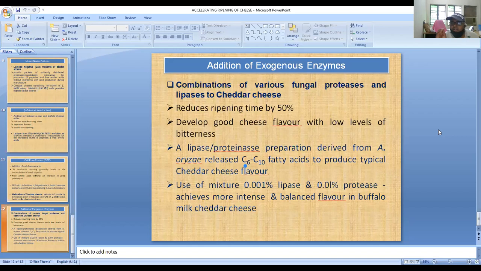In addition to that, we can directly incorporate flavoring compounds, which I have already discussed. When we blend the cheese curd with a mixture of methyl ketone and fatty acid, a distinct cheddar cheese flavor is obtained in a 3 week period.